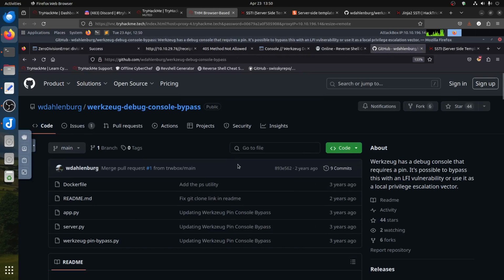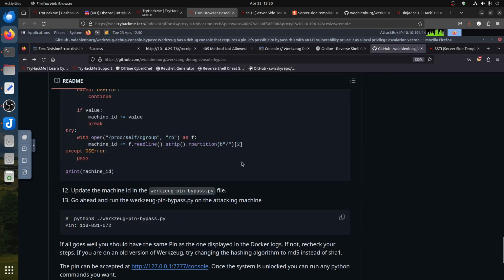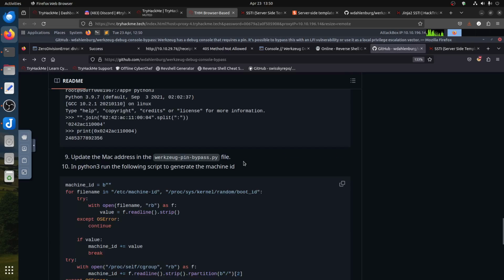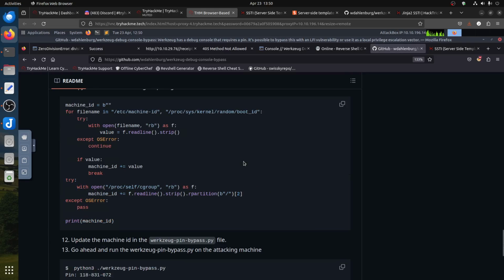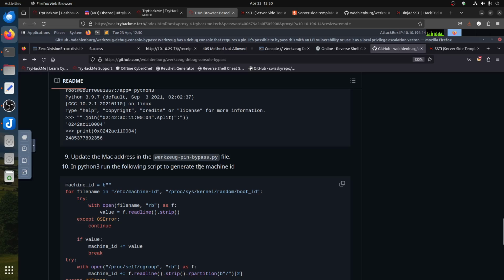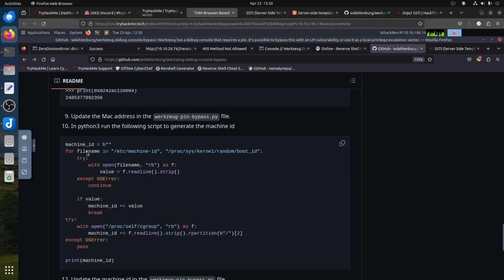That part, this guy explained very well. I will put the links in the, hold on. This is how we get the machine ID. He has a little script here. So basically it's not much. They need to be the two of them. One of them in the script is fine. So you get the first one, then the second one is the proc self, and then combine them with each other. So we don't have this, but we can have this one. Let's get this one.